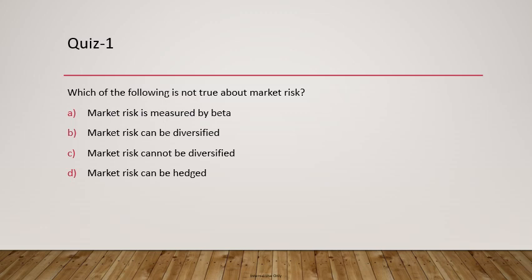Market risk is measured by beta, which is a correct statement. Market risk cannot be diversified. That is also a correct statement. Remember, market risk can only be hedged. Market risk can be diversified is actually not true. So this is the answer for the first question.